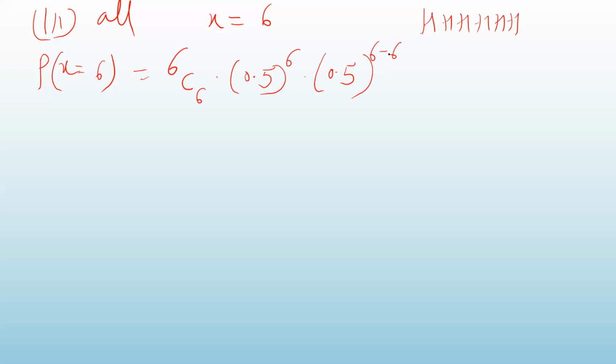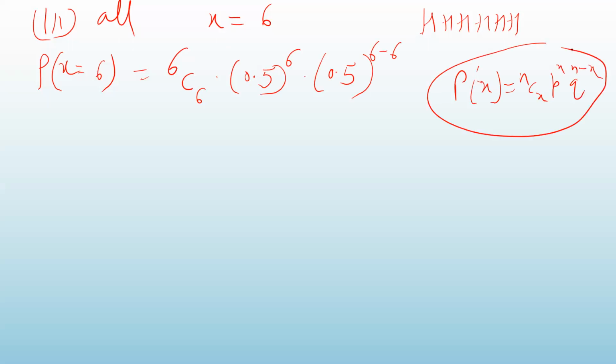I'm applying the formula, probability of x is nCx p raised to x into q raised to n minus x. So in this formula, put x is equal to 6, n is also 6. So 6C6, p is 0.5 raised to 6, and q is 0.5 raised to n minus x, that is 6 minus 6.